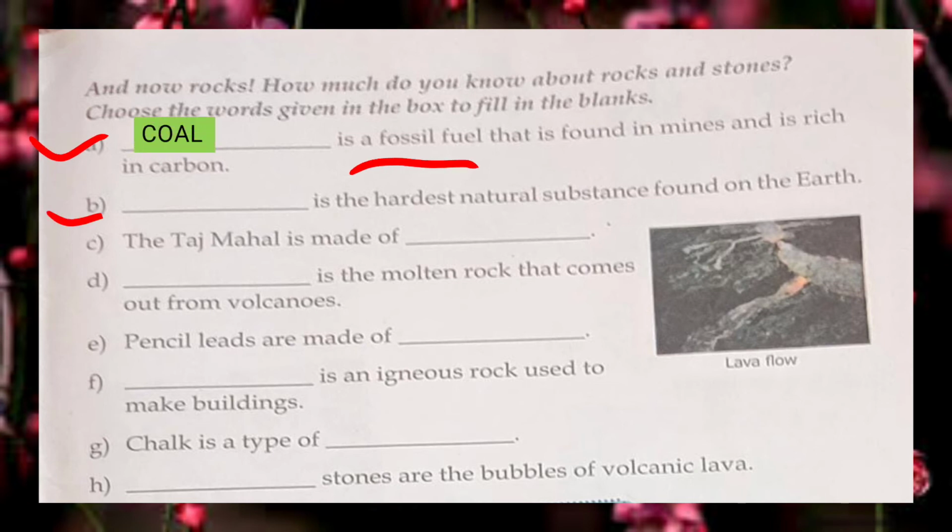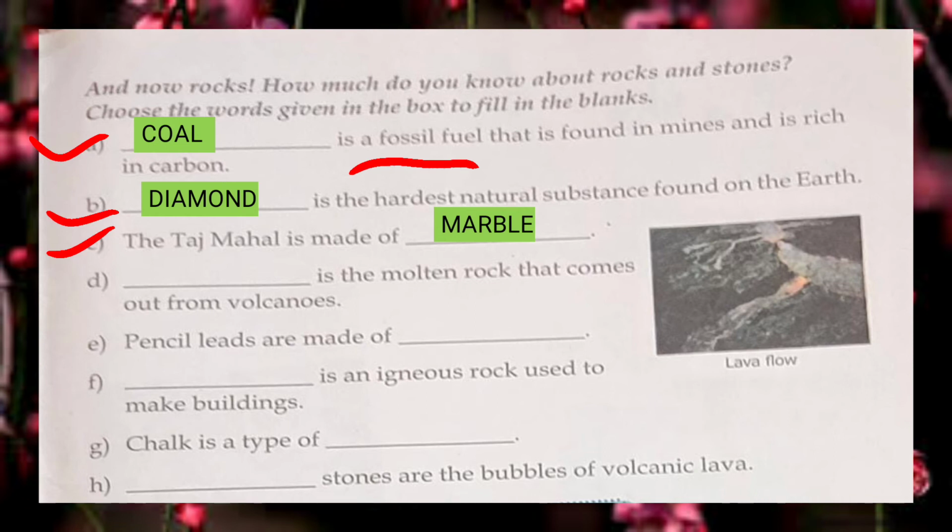The next one is option number B, the hardest natural substance found on the earth. That is diamond. The Taj Mahal is made of what? It is made of marble.